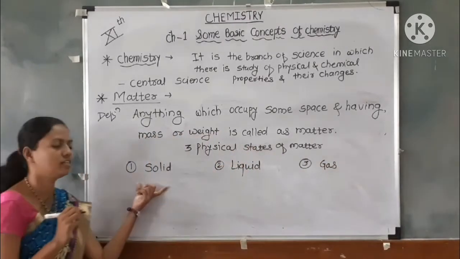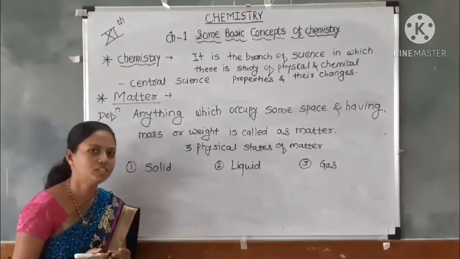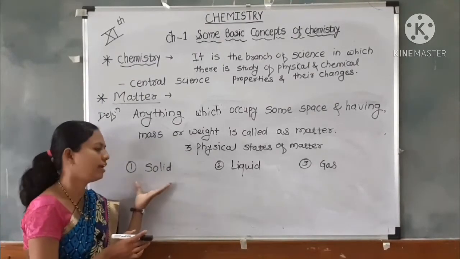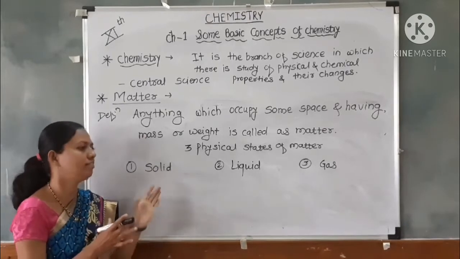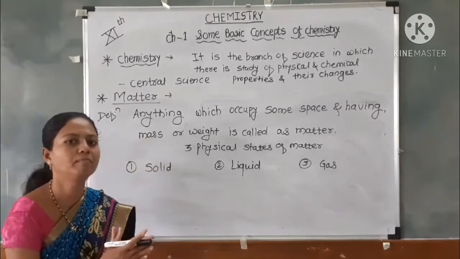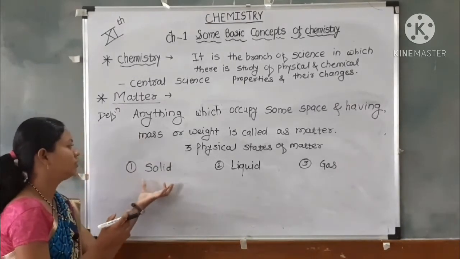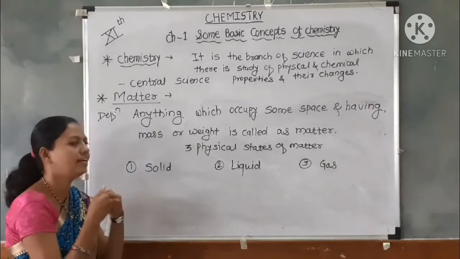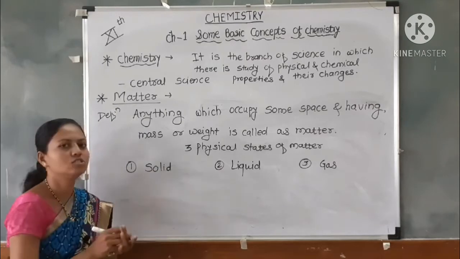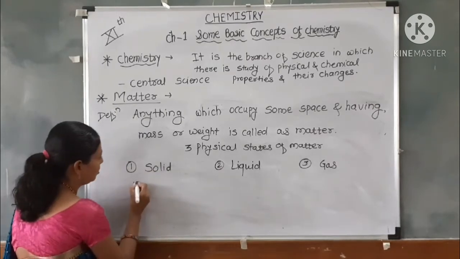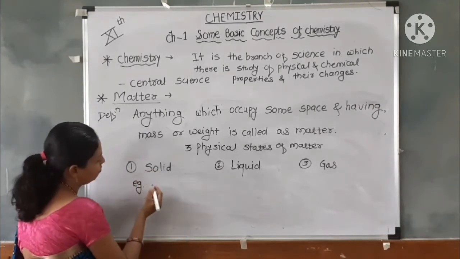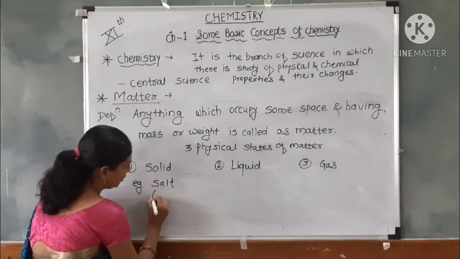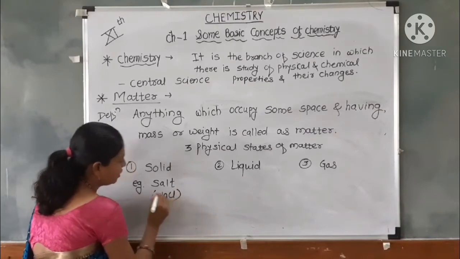The solid state. What is meant by solid? A solid has definite mass, definite proportion and definite shape, and its molecules are tightly close to each other. For example, in daily life we use salt, which is made up of NaCl, which is a solid.